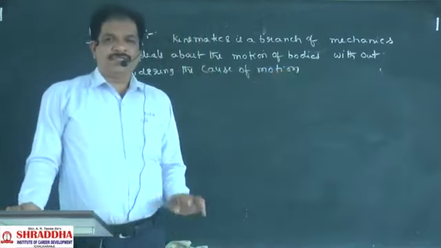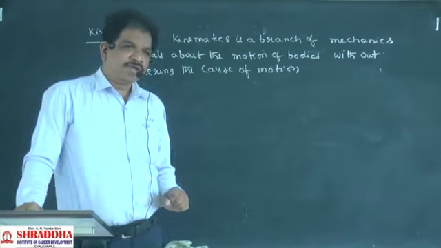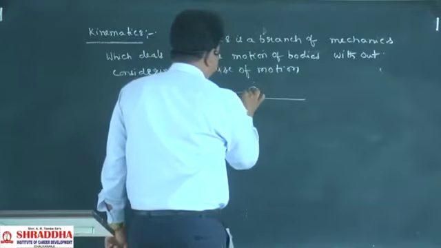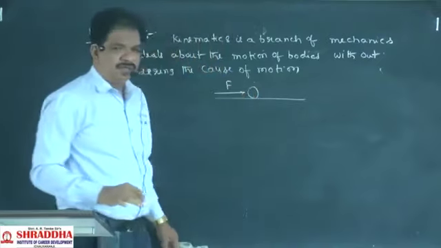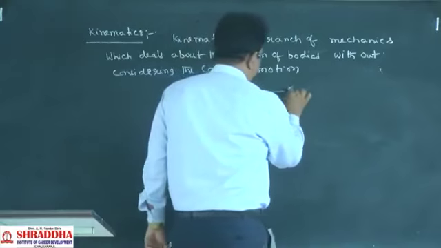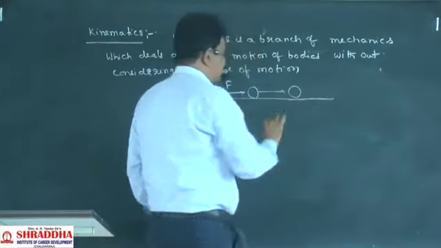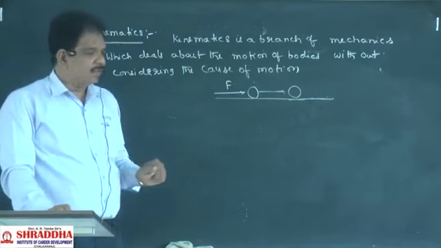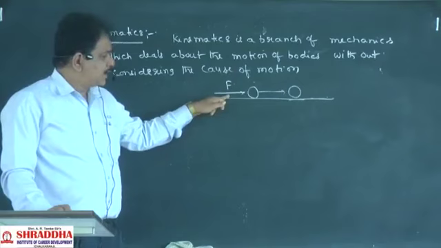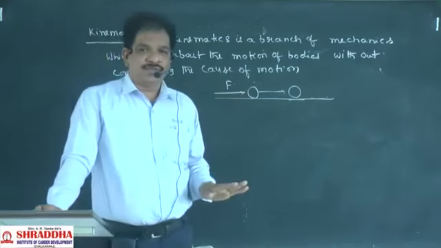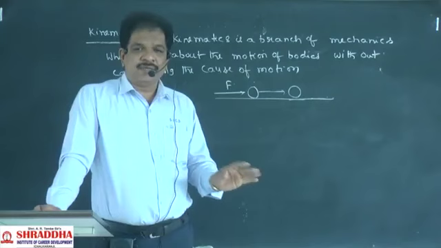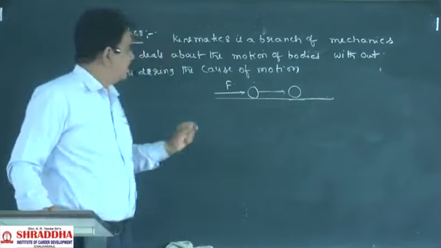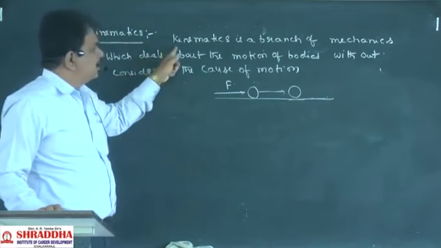Cause of motion will generally be force. For example, here one ball is there. If we apply force on the ball, that ball will come into motion. That ball will move on the surface. Here in the kinematics part, we are not discussing the cause of motion. Just we are discussing the motion of the body only. That part will be called kinematics.